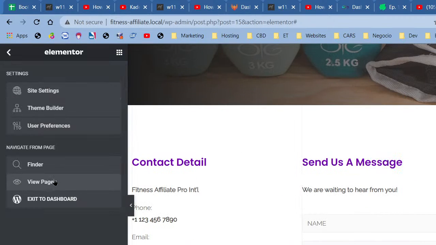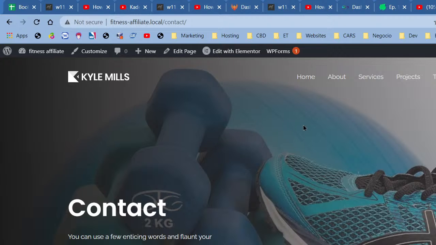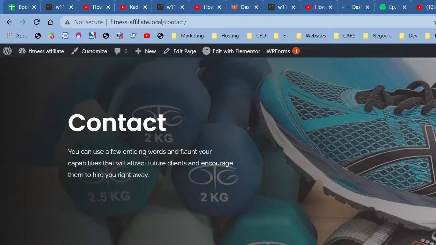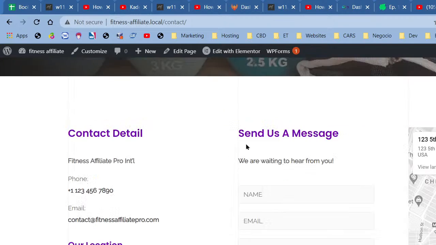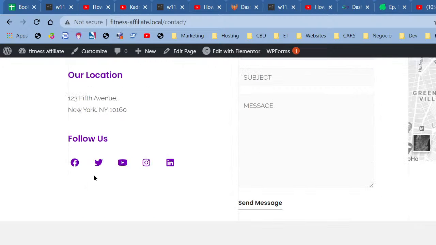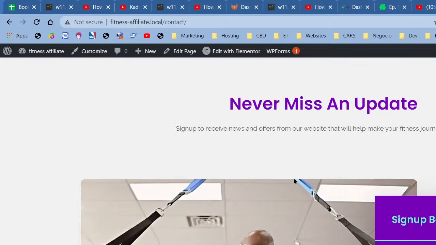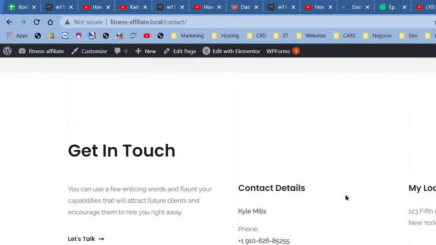Let's view our page. There isn't much left on Expressive Tees' contact page at all. And I think we're going to use our own flavor for this website. Contact. Beautiful. Send a message or location, follow us. I don't like the double purple here. I'm thinking I could do something about it. So maybe I'll do white and purple instead of purple and white. I don't know. Never miss an update.